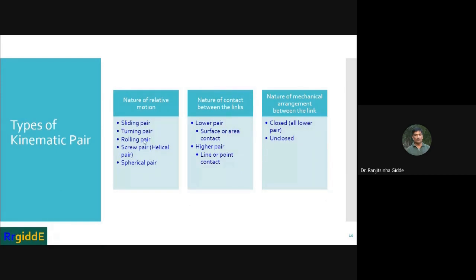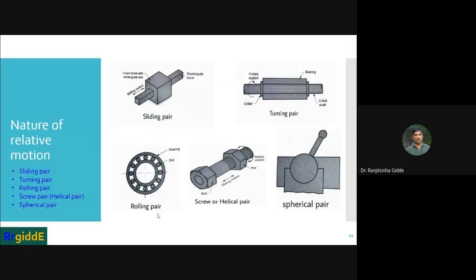Then the third type with respect to relative motion is the rolling pair. Here this is the outer race, this one is the inner race, and these are the rolling elements. Inside this there will be a shaft. Here you can see the same is shown, but the shaft is removed. So this pair we are going to call a rolling pair.